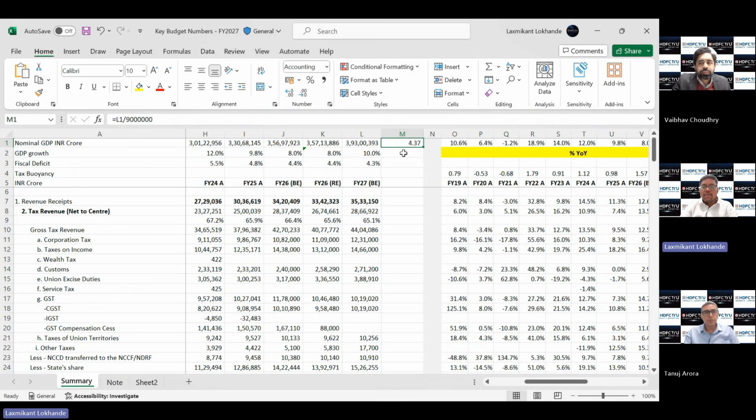Now, we keep talking about this 5 trillion and 10 trillion landmark from India's economic perspective. So it is also important for us to know where in dollar terms the nominal GDP is projected for FY'27. So yeah, to answer your question, the 10% number looks reasonable, and it's a fairly conservative estimate from a growth perspective.